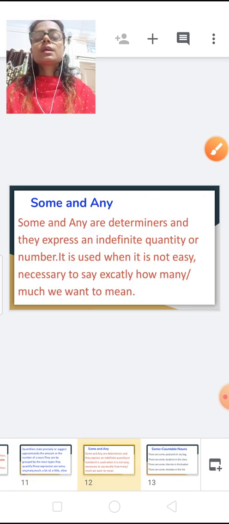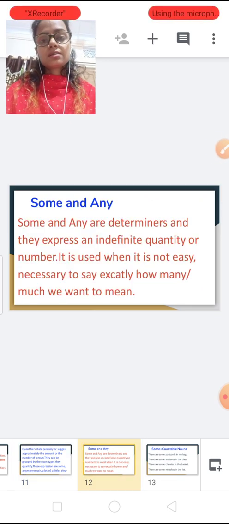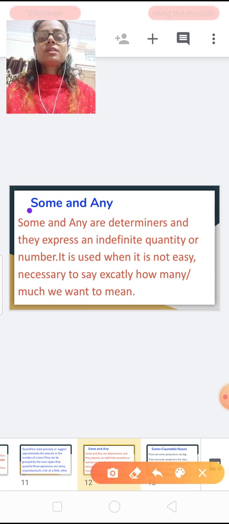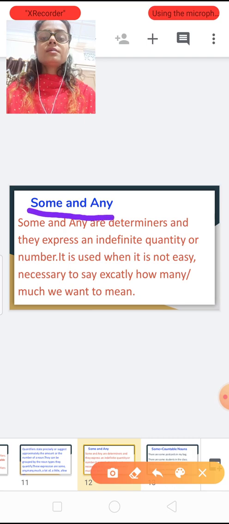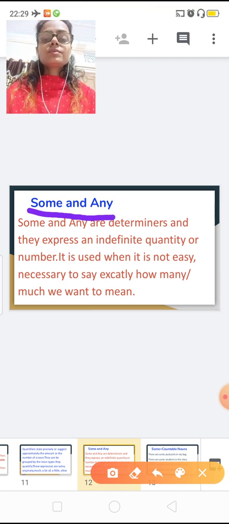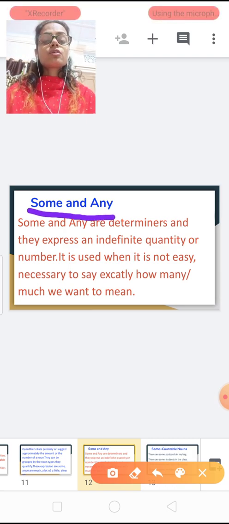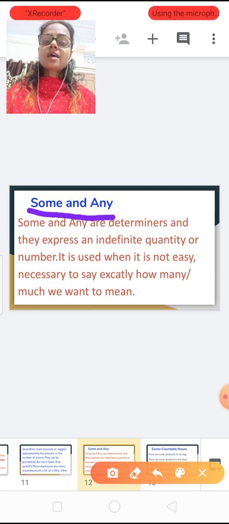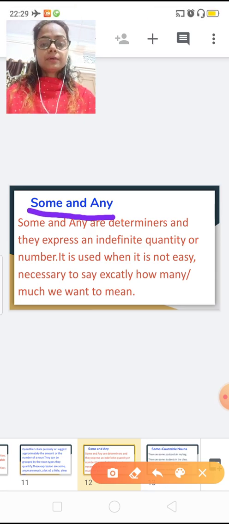Now, let's take these expressions one by one. The first one is some and any. First of all, where are they used? Some and any are determiners and they express an indefinite quantity or number.